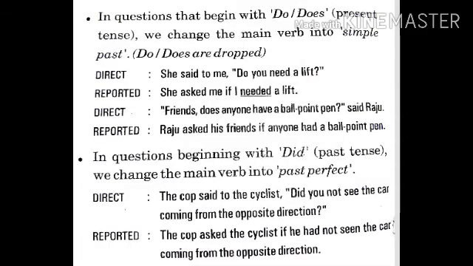Now one more thing I want to tell you, students. In questions that begin with do or does, present tense, we change the main verb into simple past. And remember, do or does are dropped. Let's check an example. She said to me, "Do you need a lift?" She asked me if. Now, some children by mistake write "did" again. They write, she asked me if, did I need a lift? It will be incorrect. Your answer will be, she asked me if I needed a lift. So what have we done here? We have changed the main verb into simple past and do, does are dropped.